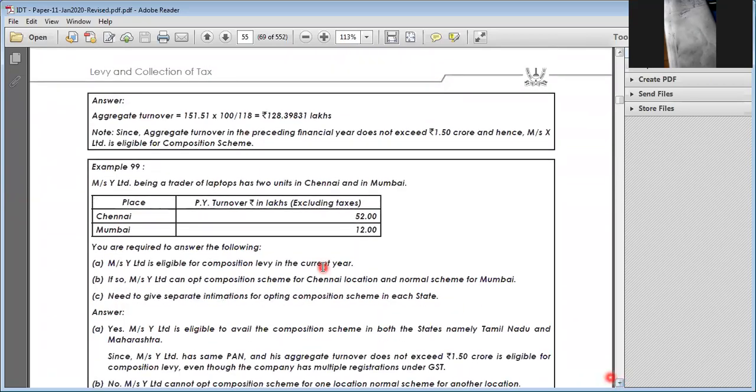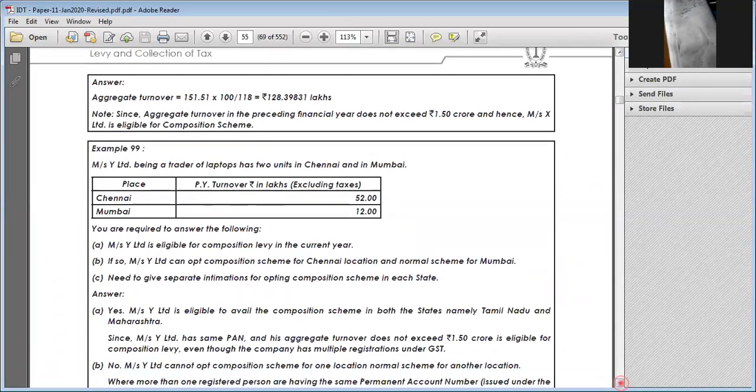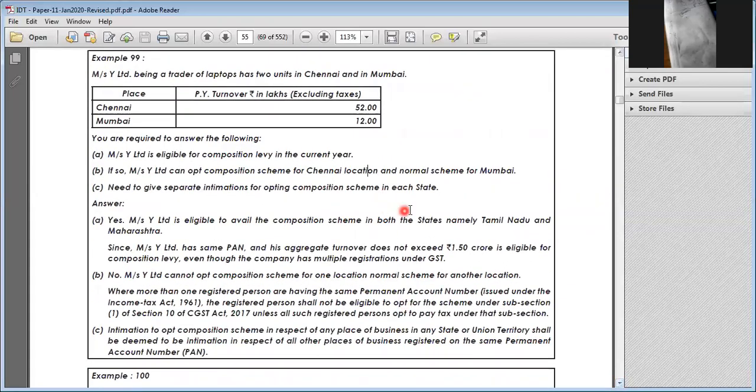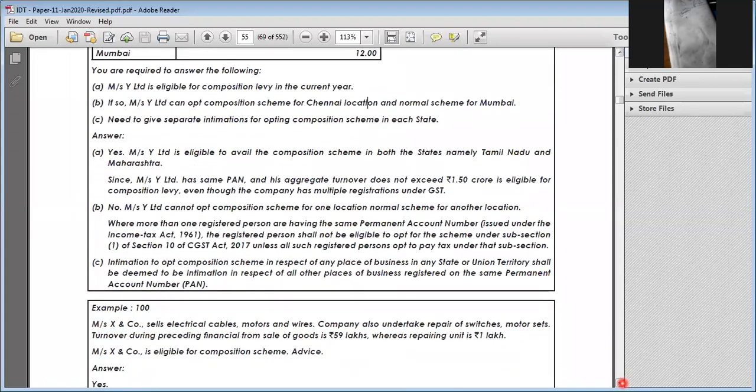Next. Mr. Y, being a trader of laptops, has 2 units, one in Chennai, one in Mumbai. Yes, you can have both units, no problem. In both units, you should go for composition levy only. So Y is eligible for composition levy in the current year. Can Mr. Y opt for composition levy for Chennai and normal levy for Mumbai? No, it is not possible. In both places, he can go for composition levy or he can go for regular levy. Next: is a separate intimation needed to opt for composition levy in each state? Intimation to opt for composition levy in respect of any place of business in a union territory shall be deemed to be the intimation for all other places.